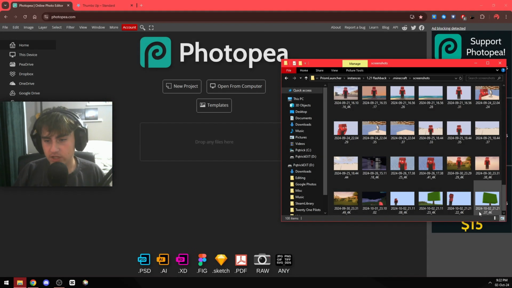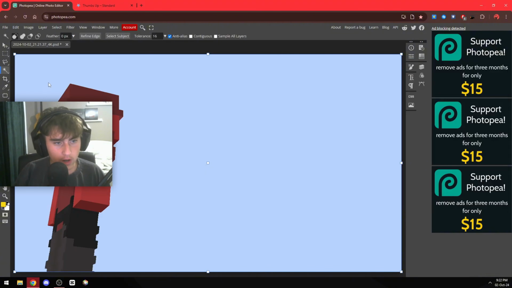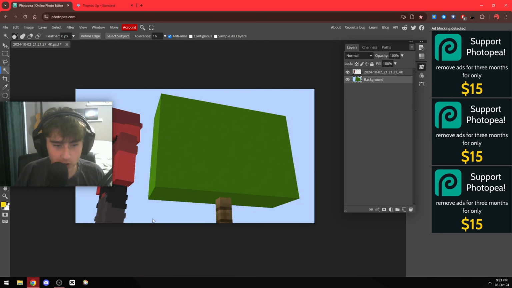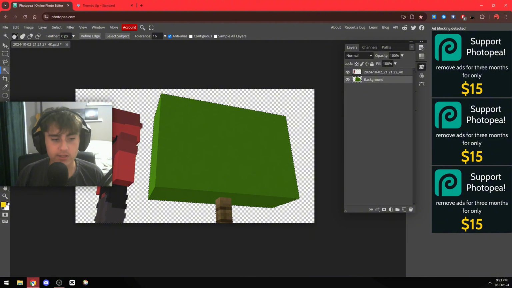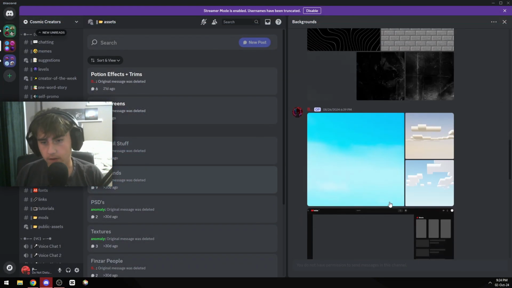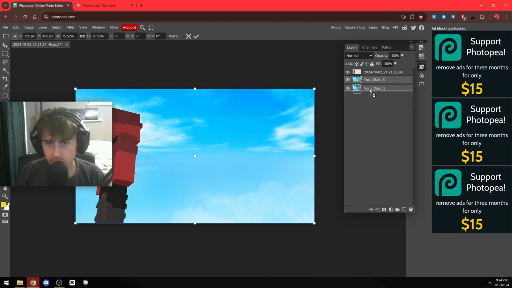Then find your screenshots folder, put the background in first and then the character. Then go over to the magic wand and press the blue sky and then just delete it. So now you have 2 separate layers to do whatever you want with, just like that. First thing I usually do is delete the sky and add a nicer one. Thankfully, Cosmic Creators has a lot of backgrounds to choose from and a lot of other assets. So we're just gonna choose this one and save it. Go ahead and drag it in, make it bigger and drag it behind it.